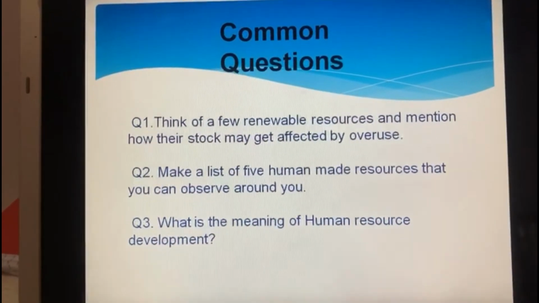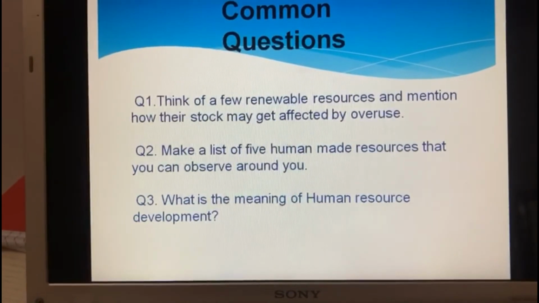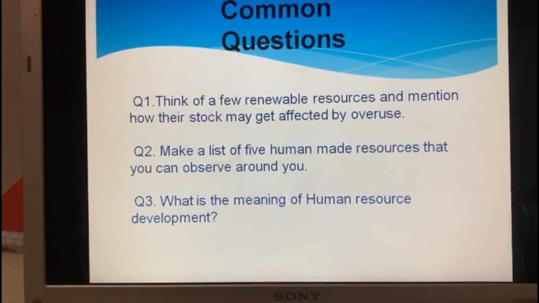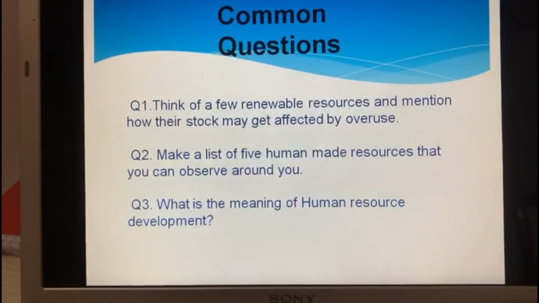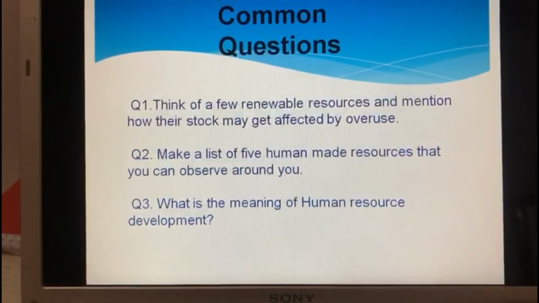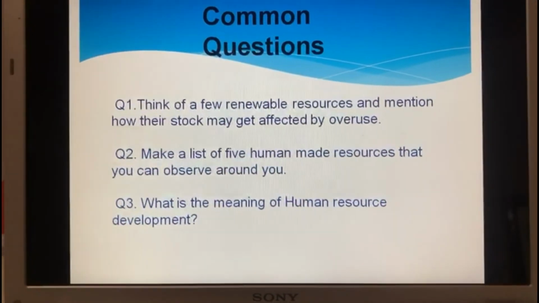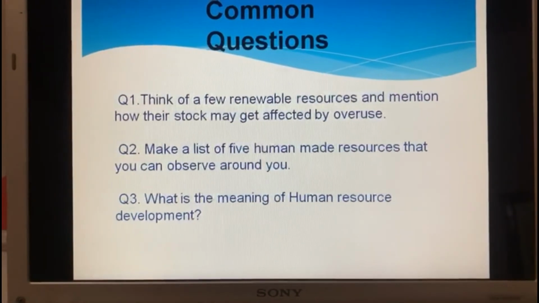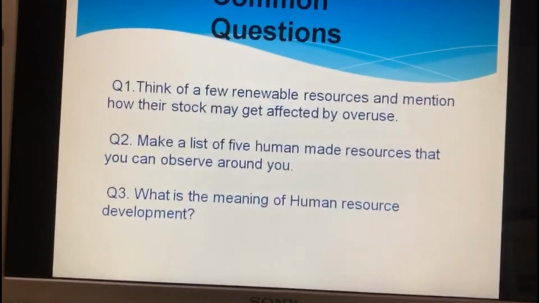Then question number 2: make a list of 5 human-made resources that you can observe around you. So 5 human-made resources like roads, bridges, buildings, vehicles, these are all human-made resources. Then question number 3 is, what is the meaning of human resource development?